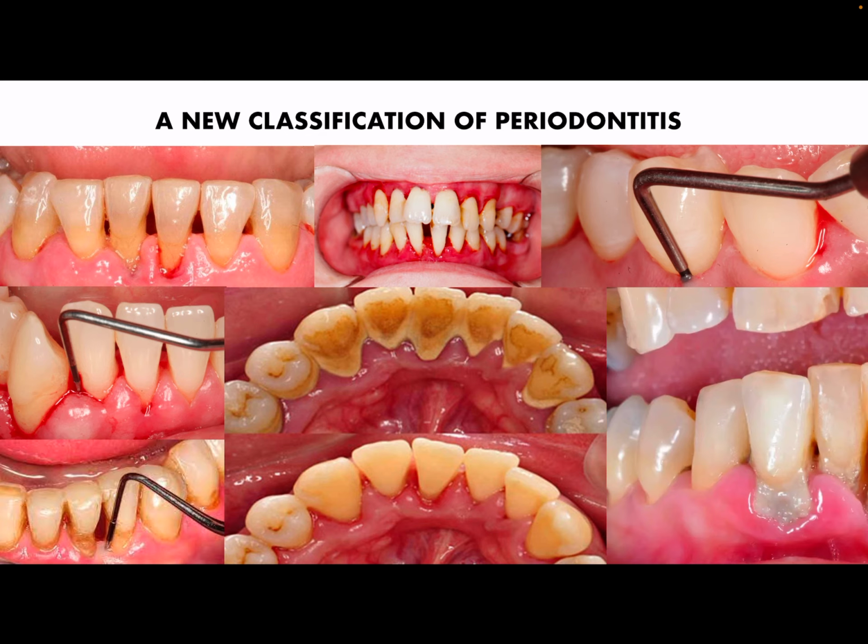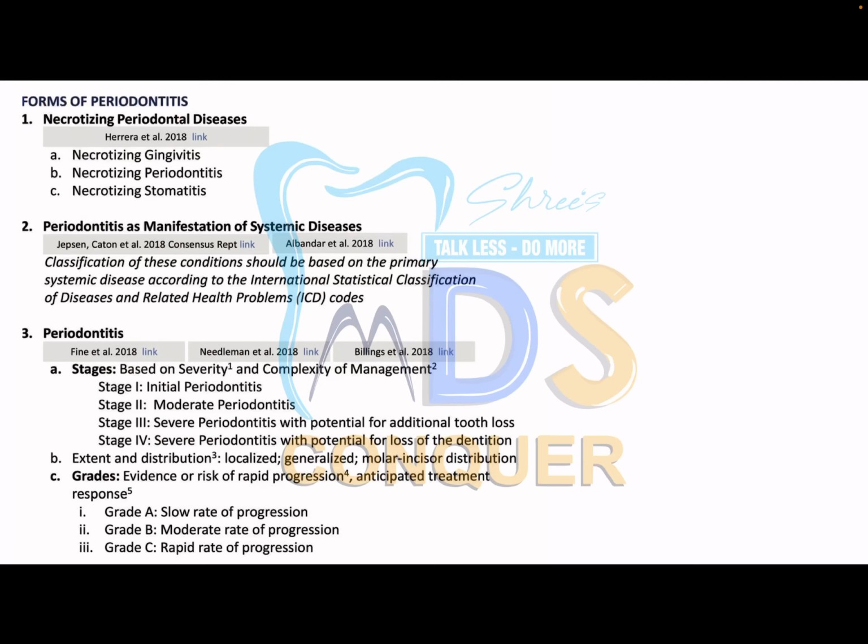Now we'll just have a quick glance at the new classification of perio. These classifications are based upon the modifications done in 2017 and 2018. There were a decent number of questions on this area in the recent INI CET as well as in the SR areas. So it is mandatory that you have a quick glance and learn the basic differences between the previous classification and the present classification.